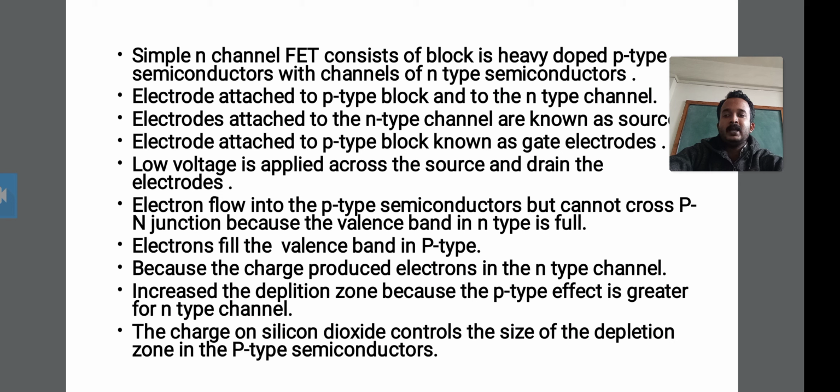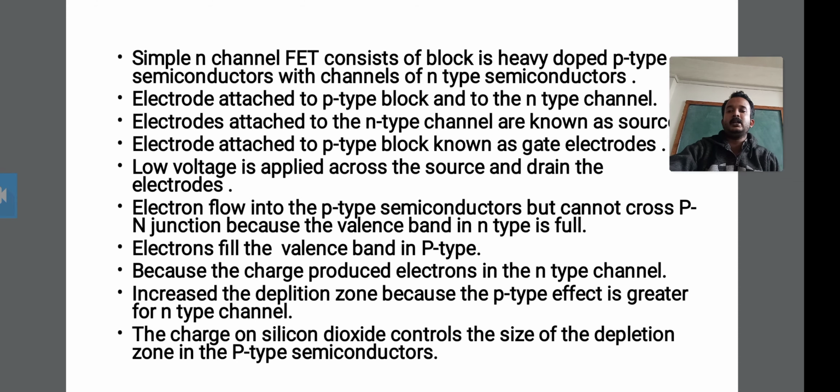Okay, this is the first point in the field effect transistor. Then the second point is that electrodes are attached to the p type block and to the n type channel.